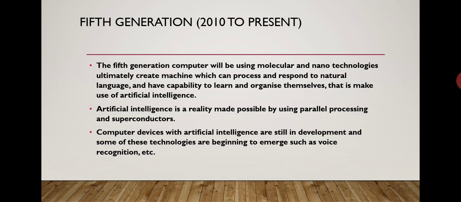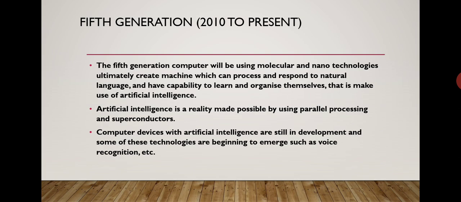Artificial intelligence is a reality made possible by using parallel processing and superconductors.